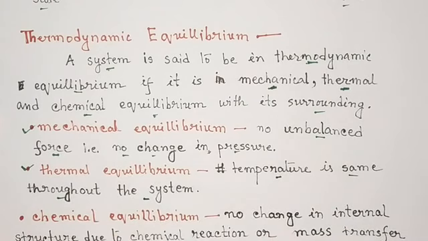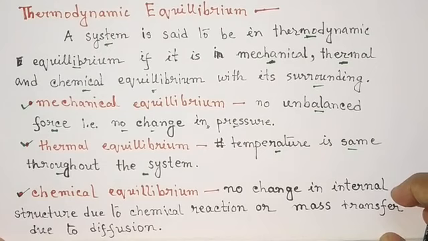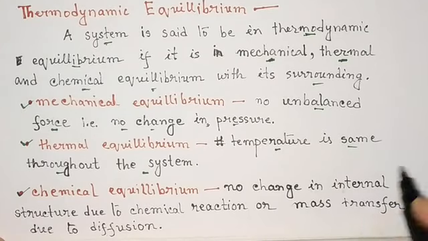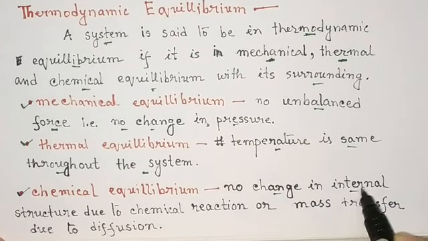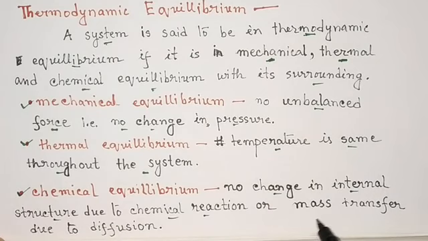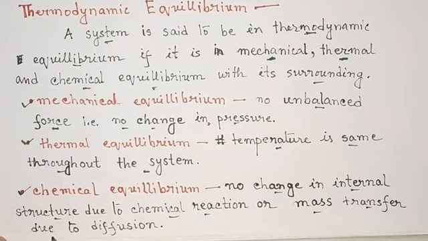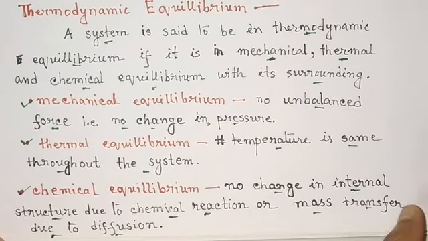And then is chemical equilibrium. Chemical equilibrium will occur when there is no change in the internal structure of the system due to chemical reaction, or no mass transfer due to diffusion. Suppose some chemical reaction is occurring in the system which will cause the internal structure of the system to change.